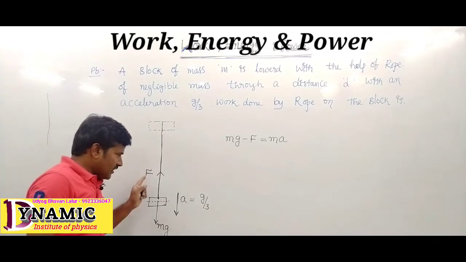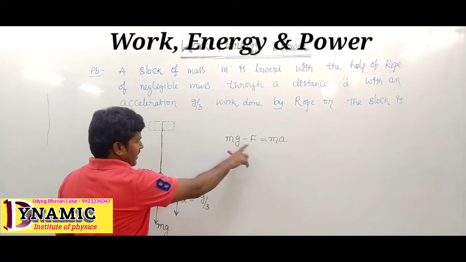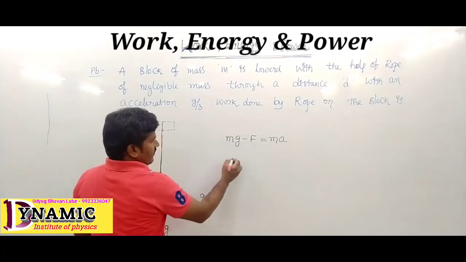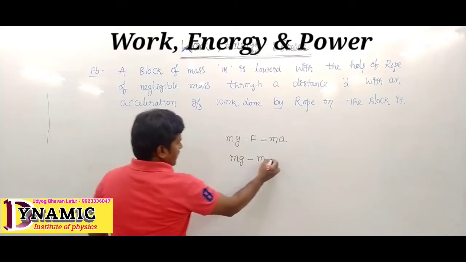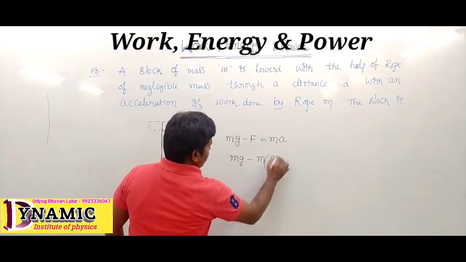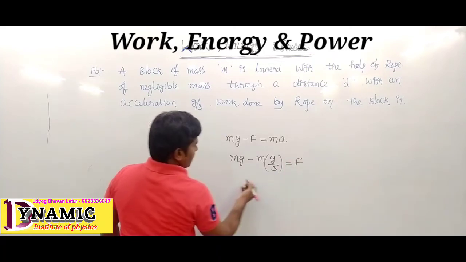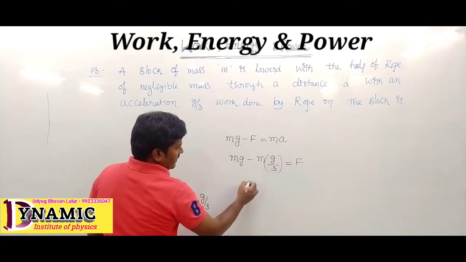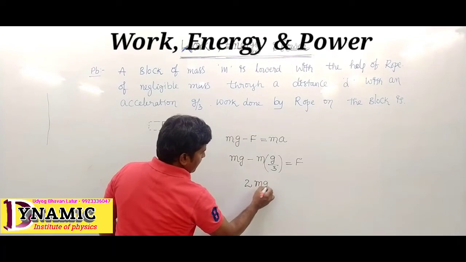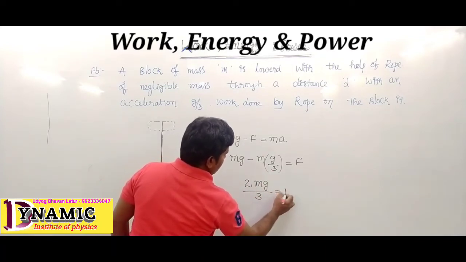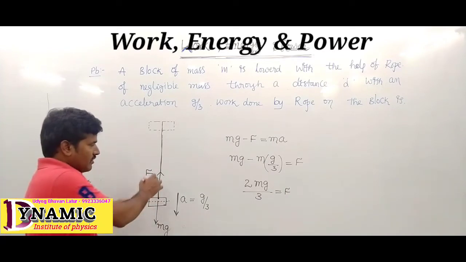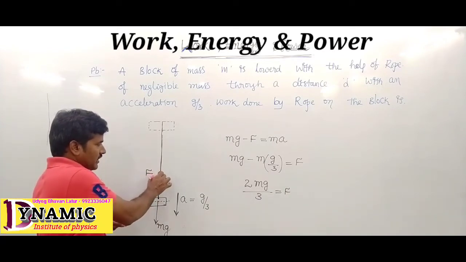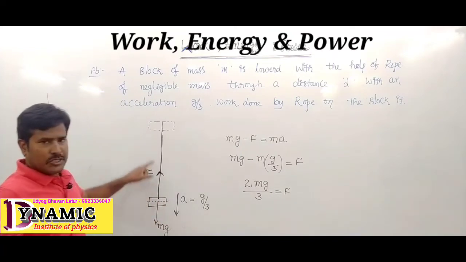But with this force, the block moves slowly, so mg minus F equals ma, where a is written as g by 3. So F equals mg minus mg by 3, this is 2mg upon 3. This is F, the force on the block, acting in the upward direction.